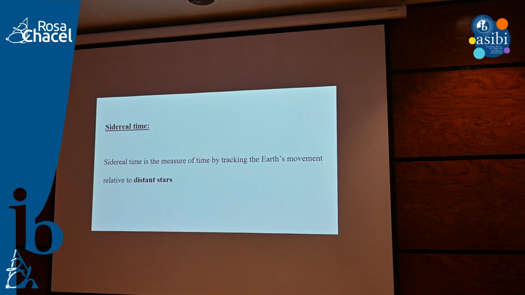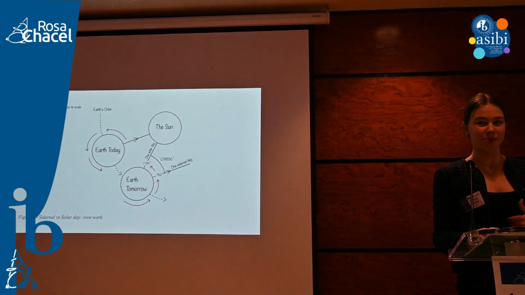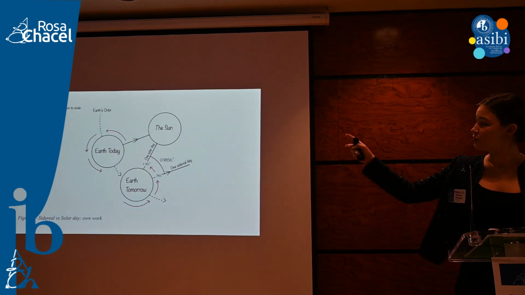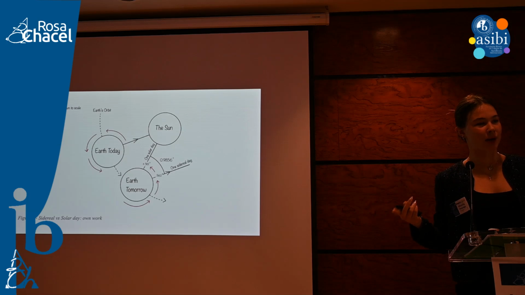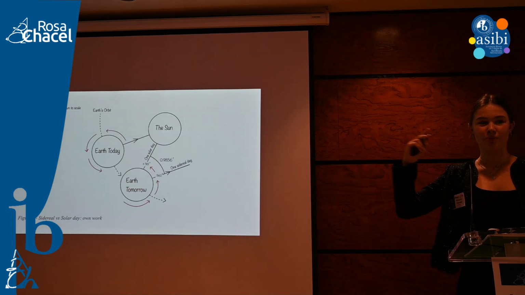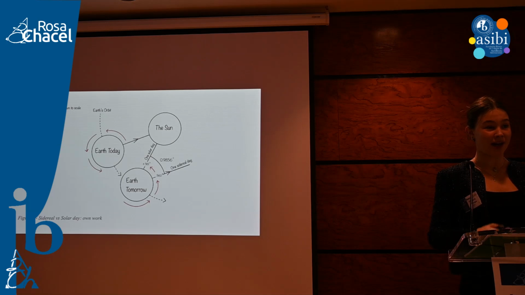So sidereal time is the measure of time by tracking the Earth's movement relative to distant stars. What this means is that we usually use solar time, right? We know that there's 365 solar days in a year, there's 24 hours in a day, and so on, right? And if you can see on the diagram, this is once again the diagram used in my essay, when we base it on solar time, we base it on the sun, right? So if I'm standing on the equator today, tomorrow at the exact same time, the sun will once again be directly above my head, right?